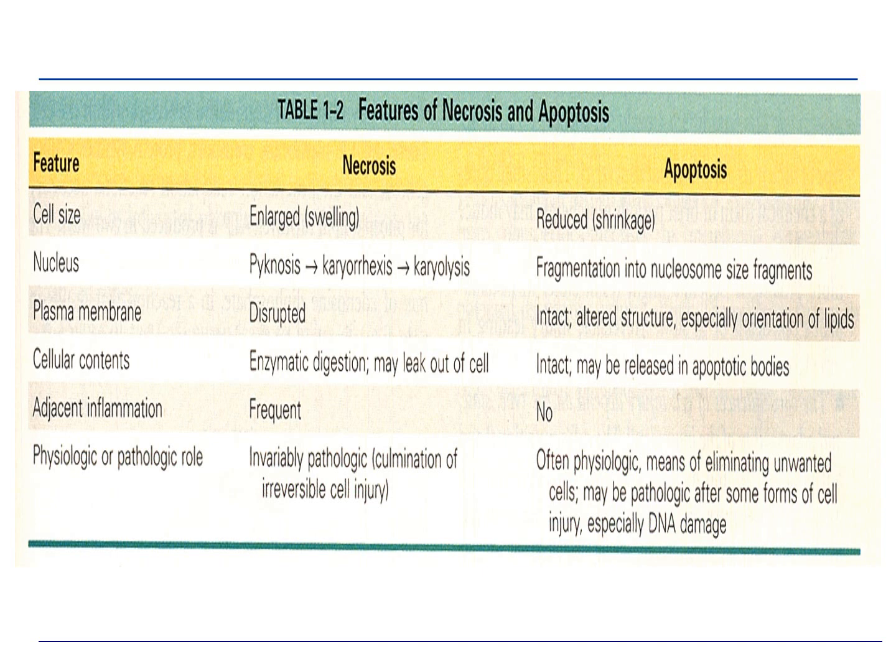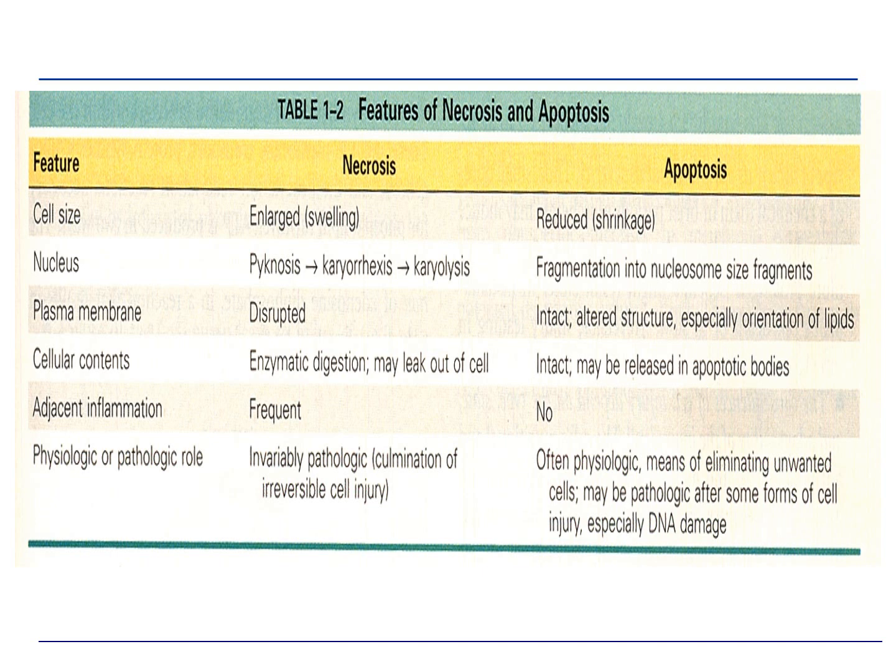The cellular contents are intact in apoptosis and they are released in the form of those tiny apoptotic bodies, whereas in necrosis there is enzymatic digestion and these cellular contents may leak out of the cell, because of which there could be inflammation around these necrotic cells, whereas there is no inflammation in case of apoptosis.